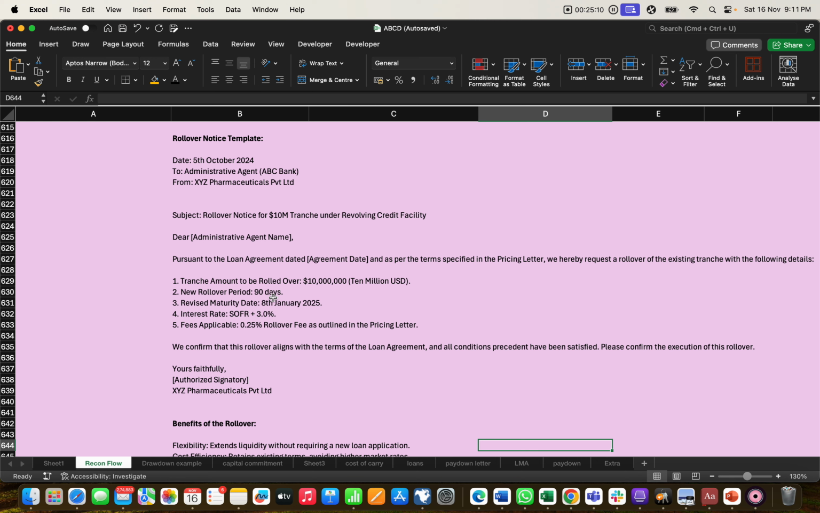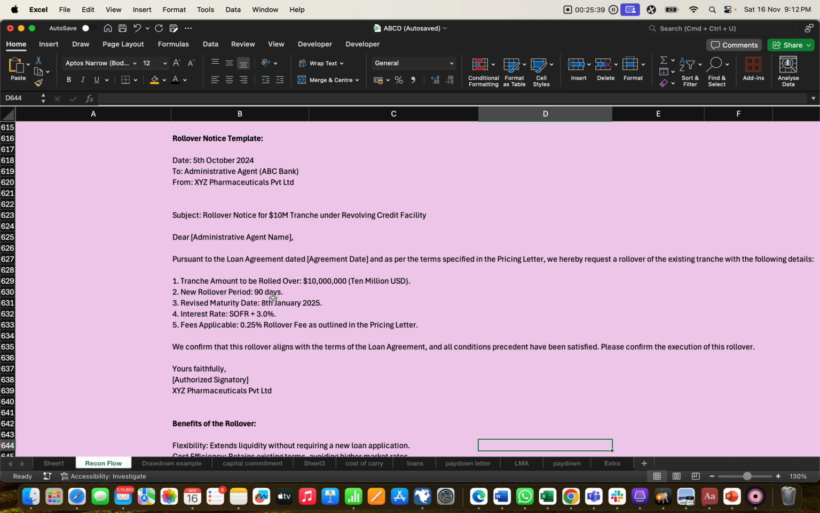The date will be the 5th October 2024. The administration agent is ABC, from a pharmaceutical company. Rollover notice of 10 million under the rollover facility, with whatever the agent name and subject line is there. The same detail has been mentioned, and we confirm that this rollover is aligned with the terms of the loan agreement.